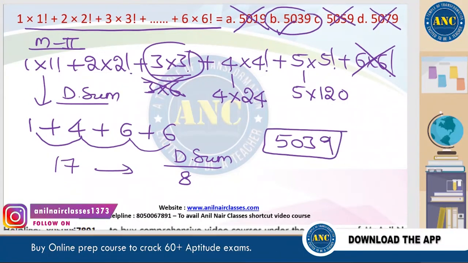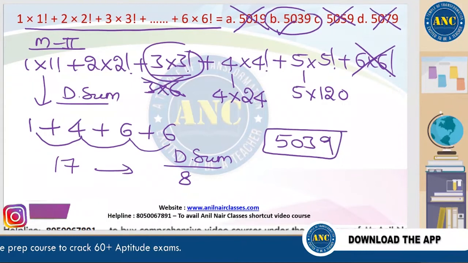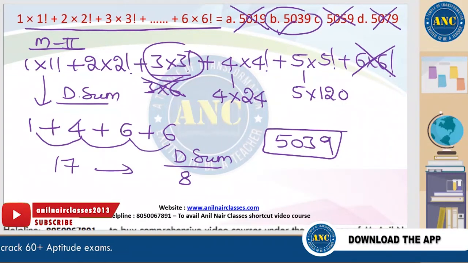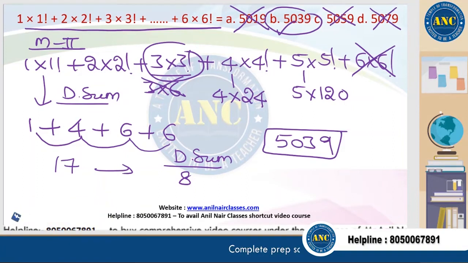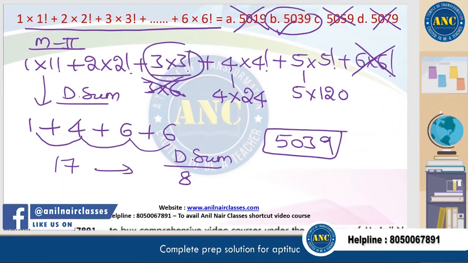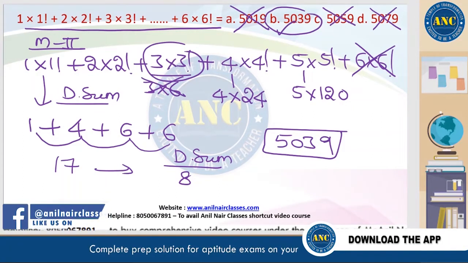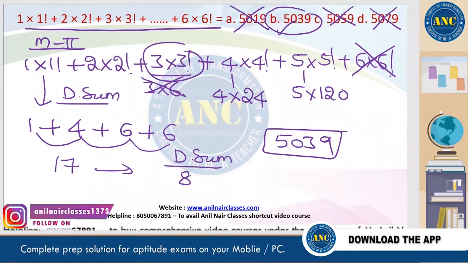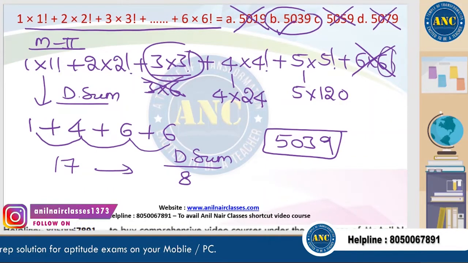5039. Delete the digits whose sum is 9. 3 factorial is 6. 6 3s are 18. 18 is 1 plus 8, 9. It will happen for 3 into 3 factorial.